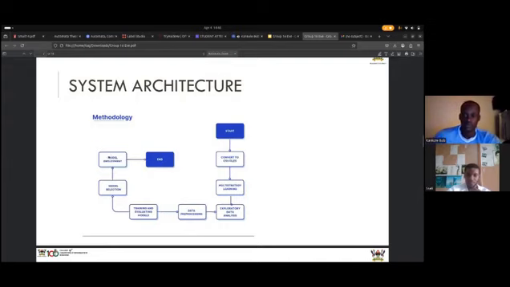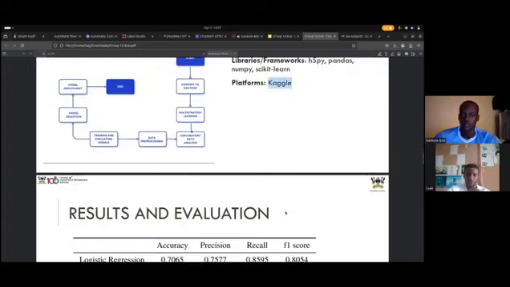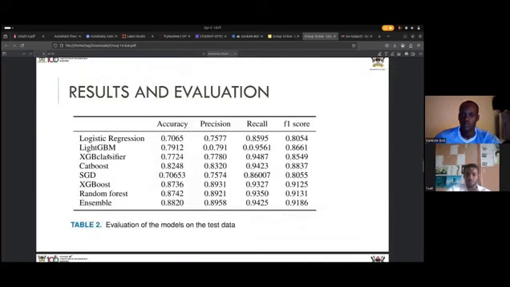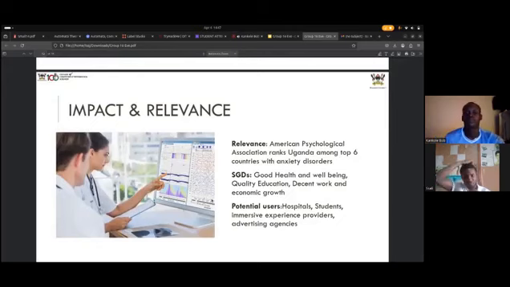Then we trained and evaluated the models, and chose the model to deploy, which was XGBoost, the best model. For the implementation details, we used Python, and we used h5py to convert from MATLAB files to CSV files. We used Pandas, NumPy, and the models were all from Scikit-learn. All this was done on Kaggle because we were collaborating online with my partner. And these were the results and evaluation, both on the test data. Yeah, so the impact and relevance of our project: the American Psychological Association observed among countries a high prevalence of anxiety disorders.